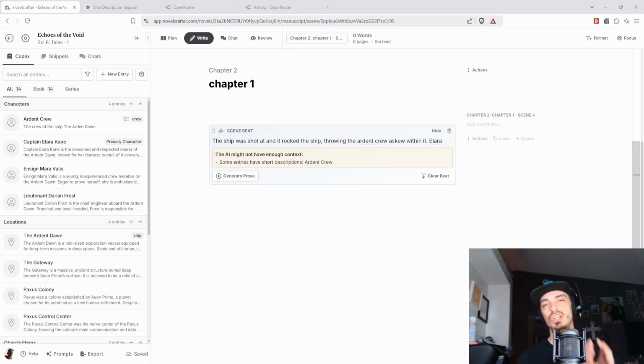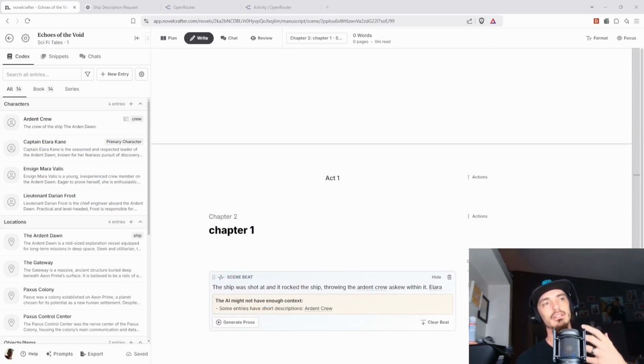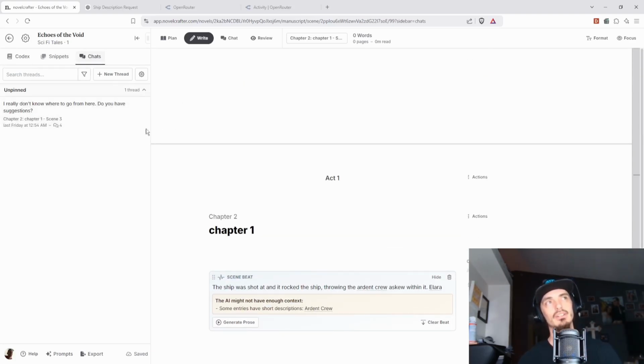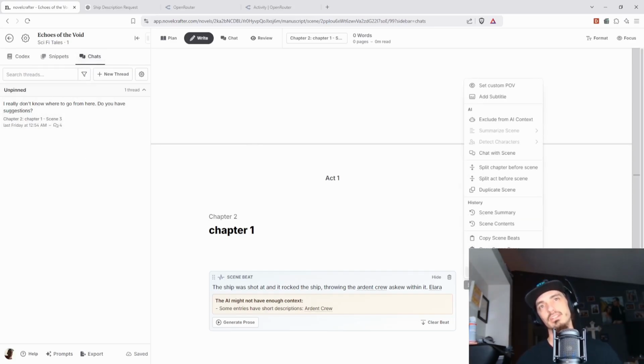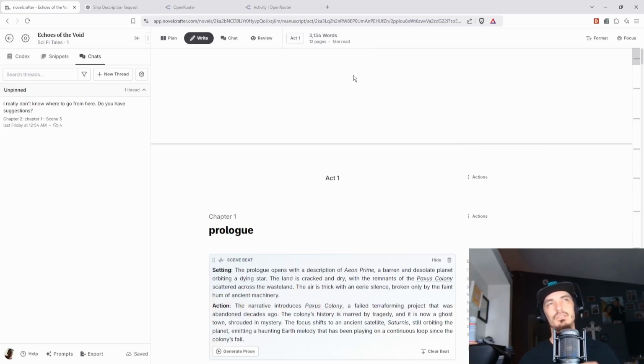Why use ChatGPT to come up with solutions to problems instead of just doing it all inside NovelCrafter in the chat tab? So what they're talking about, if you didn't see, is that when you write in NovelCrafter, you can do this chat right here. You can do it right in this section, or you can chat with a scene, right? And so we have chat with scene here, and you can bring in context into NovelCrafter when you're going to chat with the scene.